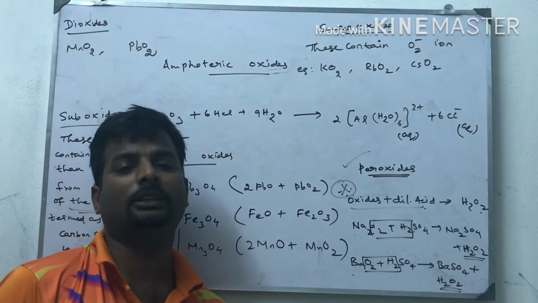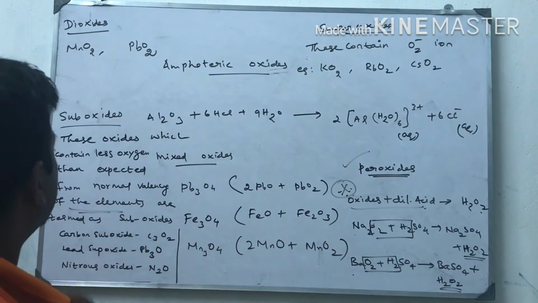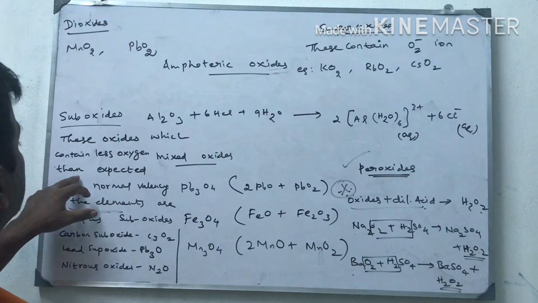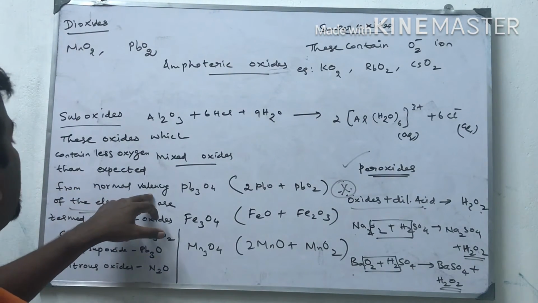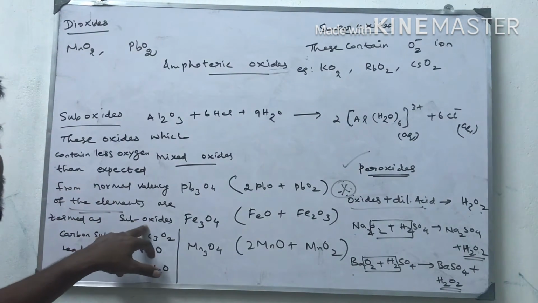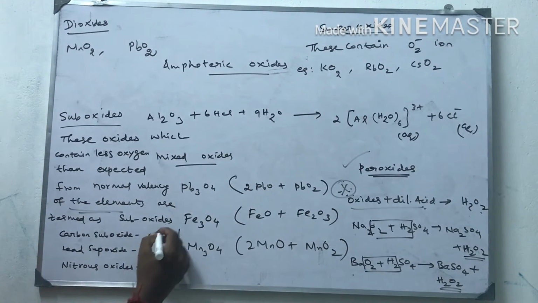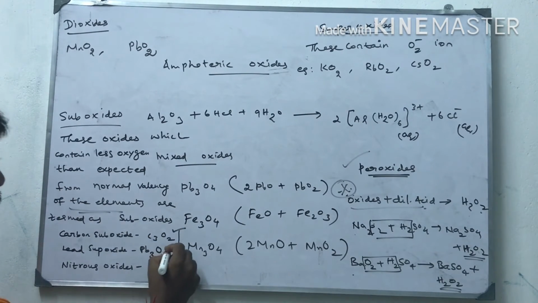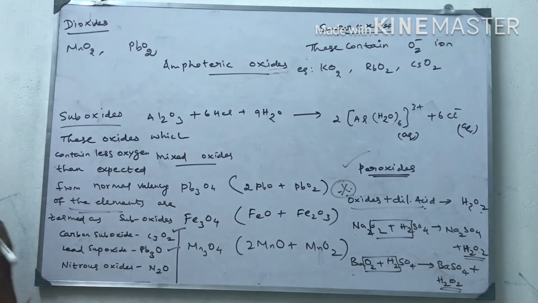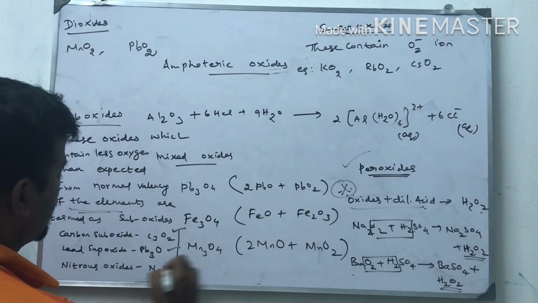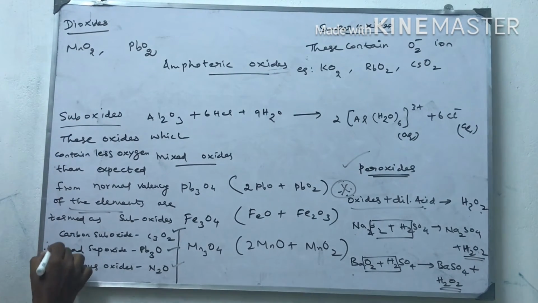These oxides contain less oxygen than expected from normal valency of the elements and are termed suboxides. Carbon suboxide C3O2, lead suboxide Pb2O, and nitrous oxide N2O are termed suboxides.